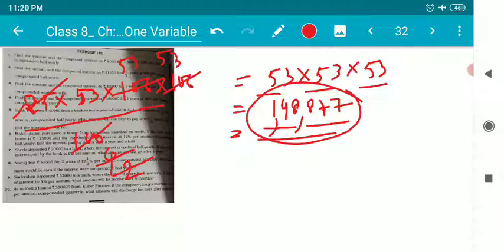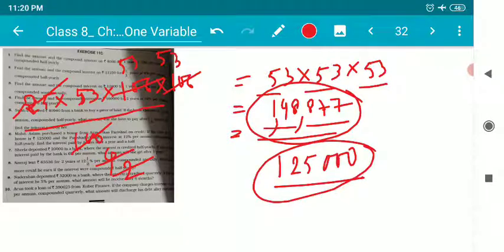The loan amount was 1,25,000. So when Aslam repays the loan after 1.5 years, compounded half yearly, he needs to pay 1,48,877 rupees. I believe it's clear to everyone.